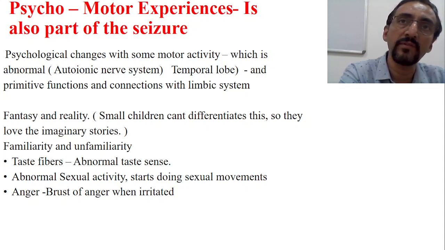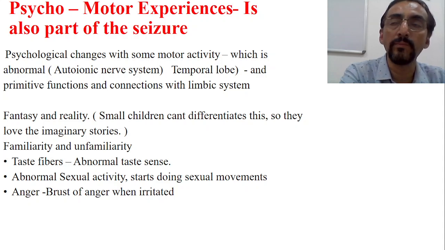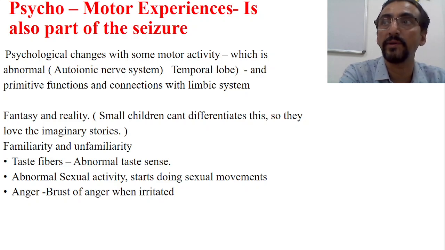Now what is the importance of the temporal lobe? The temporal lobe is one of the important lobes and it is considered the most primitive lobe. That means even in lower animals this temporal lobe is there, and it carries most of the primitive functions of our body. Primitive functions, for example sexual activity, that is one of the most primitive. Taste and perception, smell, related to food, that is also one of the most primitive qualities of a person.